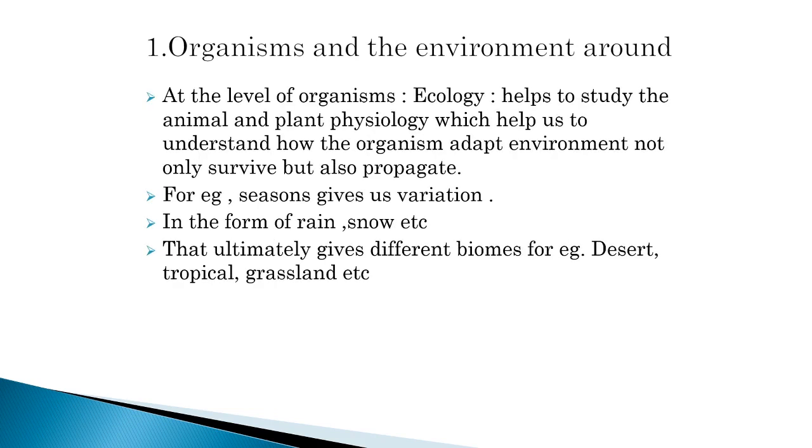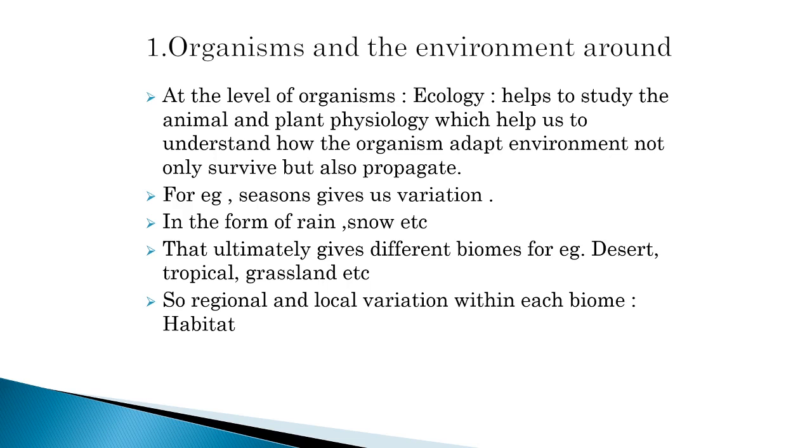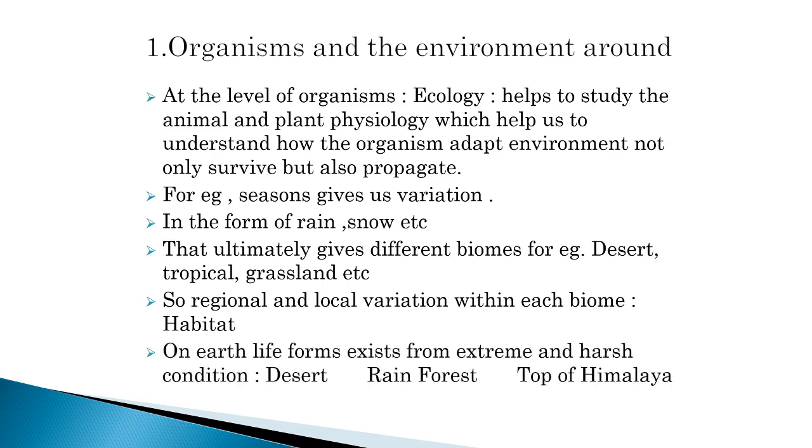Let us start with our first topic, organisms and the environment. So at the level of organisms, ecology helps to study animal and plant physiology, which helps us understand how organisms adapt to the environment and not only survive but also propagate. For example, seasons give us variation in the form of rain or snow, that ultimately gives different biomes like desert, grassland, tropical, etc. Regional and local variation within each biome is called habitat, and on earth life forms exist from extreme and harsh conditions like desert, to the rainforest, to the top of the Himalayas.